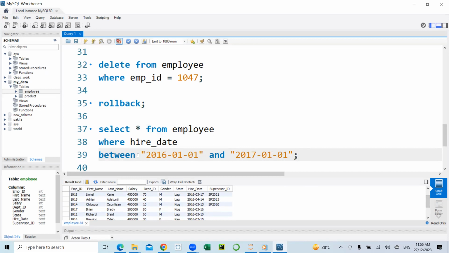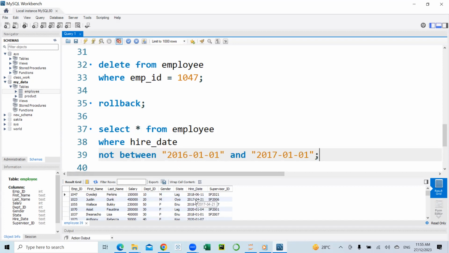So we can also use other queries with the dates column. We can use the not between query, that is selecting other records except records that fall within this date we have here. So in that case we have hire dates outside 2016 and 2017.